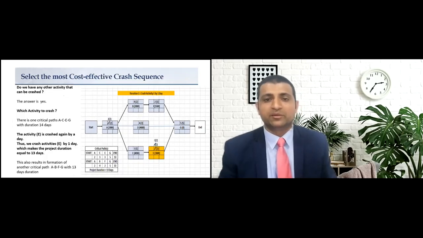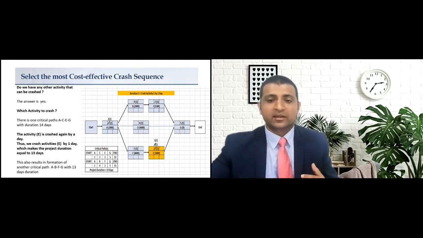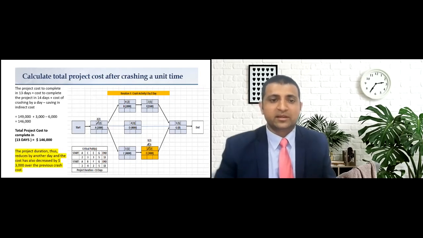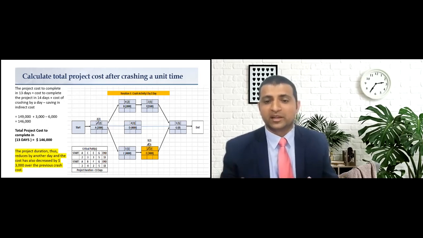Now we shall crash activity E by another 1 day. So activity E is crashed by another 1 day, and we have reached a project duration of 13 days. Let us calculate the overall project cost when it is completed in 13 days. It will be equal to the cost of the project to complete in 14 days plus the cost of crashing activity E by another day minus the saving in indirect cost, which is $6,000. The total project cost to complete in 13 days turns out to be $146,000.